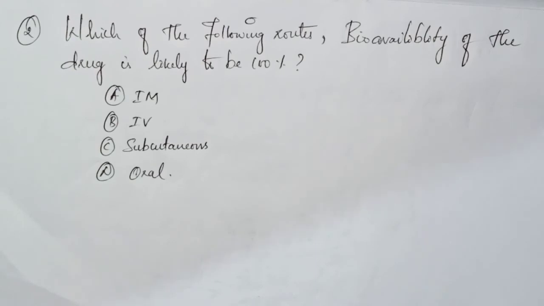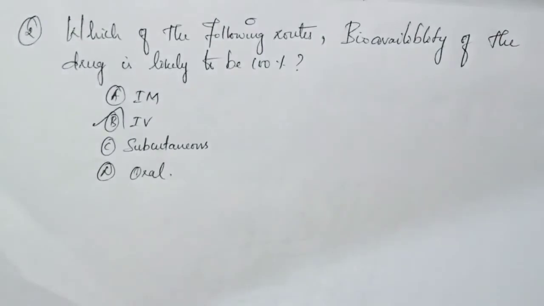So we have another question: which of the following routes of bioavailability of the drug is likely to be 100%? We have various routes of drug administration, and in that, which is going to be 100% in the bioavailability of the drug? We have options of intramuscular, intravenous, subcutaneous, and oral. In these four routes, the bioavailability of the drug is likely to be 100% in IV.